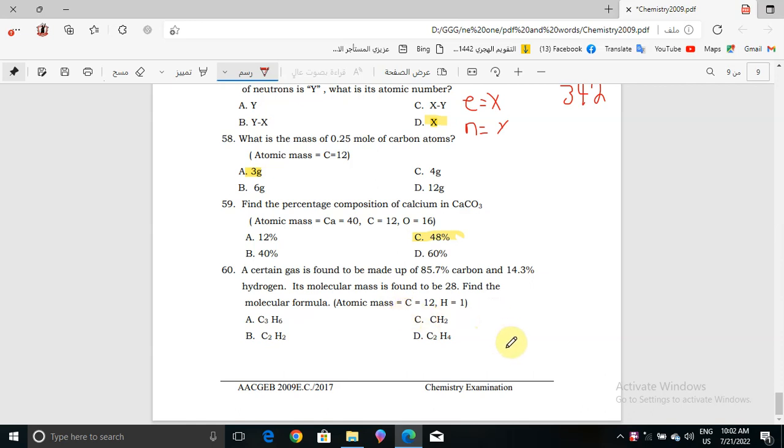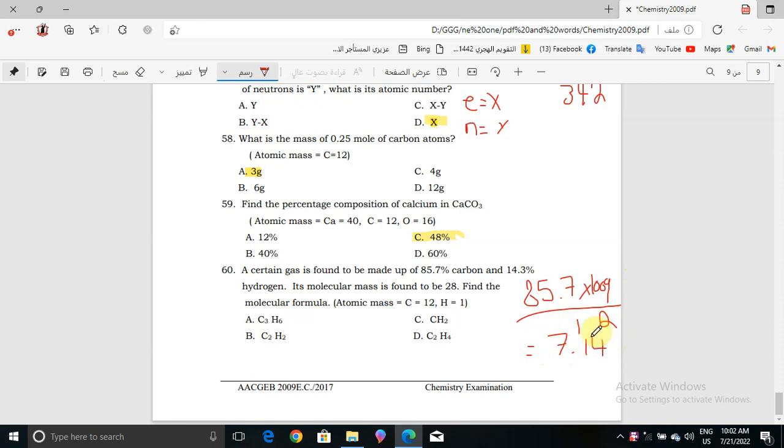So what we will do here is 85.7 times 100 gram over 12. The answer here will be 7.14.